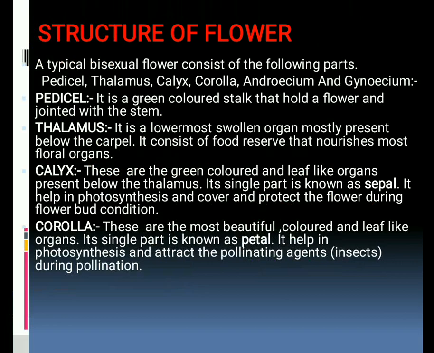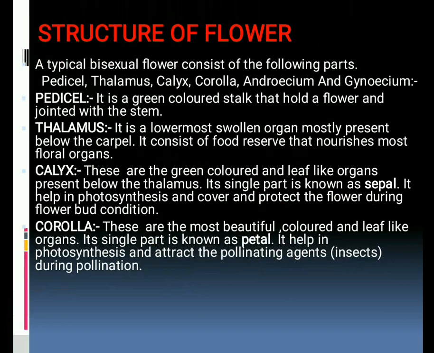Next is corolla. Individually, corolla is known as petal. So these are the most beautiful and brightly colored leaf-like organs which help in photosynthesis, as some non-green pigments also help in photosynthesis. And another function of corolla is that it attracts the pollinating agents like insects during pollination.